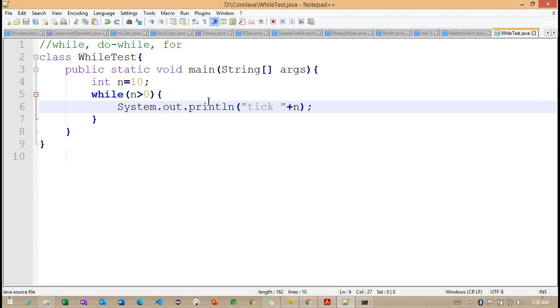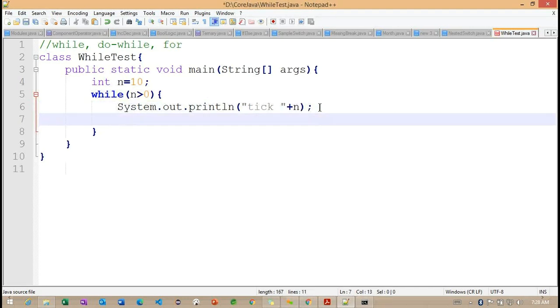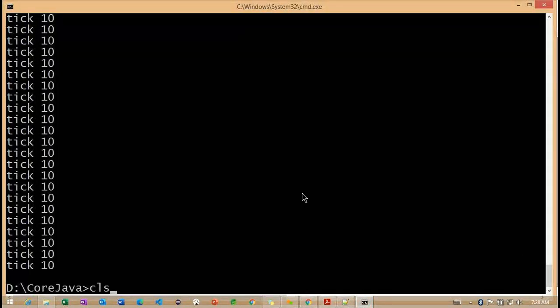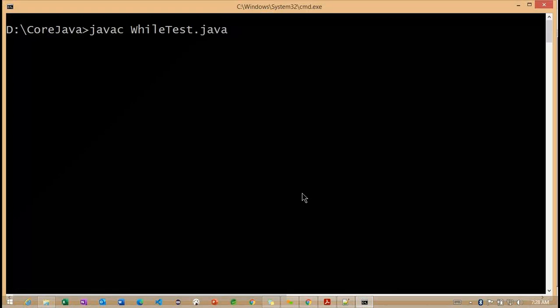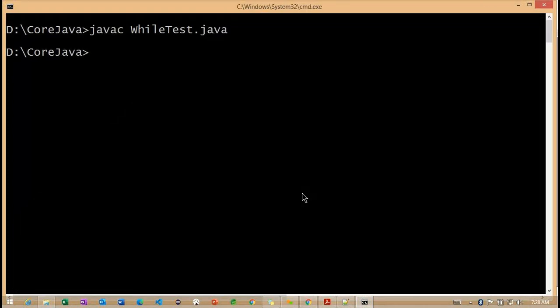We can use break. If I use the break here, how many times will this loop repeat? Okay, observe here, I'm adding the break. Let me clear the screen. javac WhileTest is compiled successfully. I'm running it. Only one time. But we want it to run 10 times here.